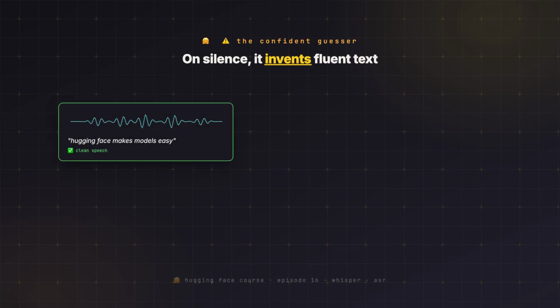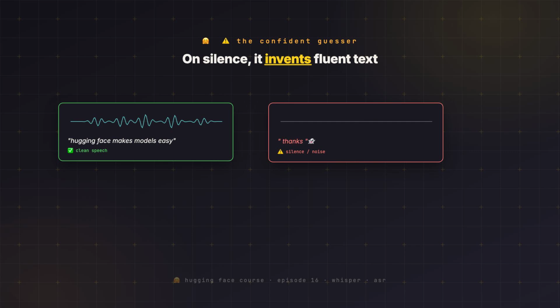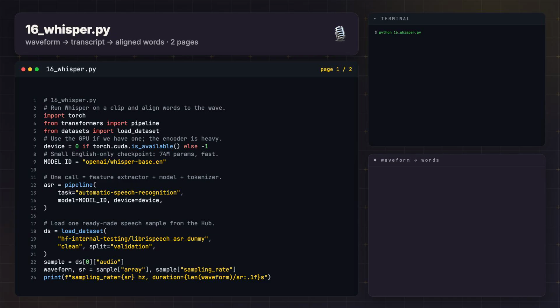One honest caveat before we run it, Whisper hallucinates. On silence, on music, on garbled audio, it will confidently invent fluent text that was never spoken because it was trained to always produce well-formed sentences. On clean speech like our clip, it's superb. On a noisy room, it can drift. Knowing the model is a confident guesser, not a stenographer, is the difference between using it well and trusting it blindly.